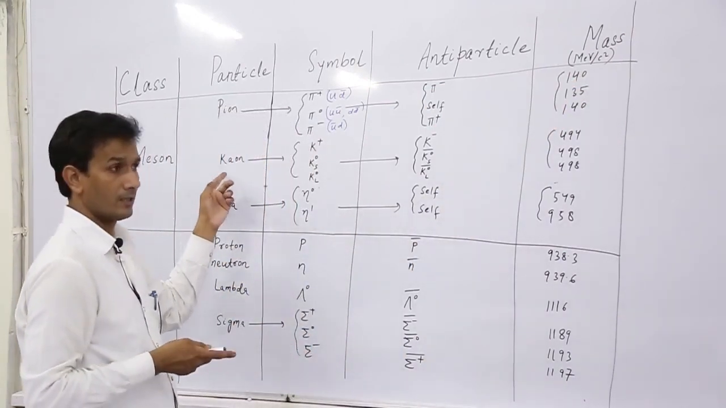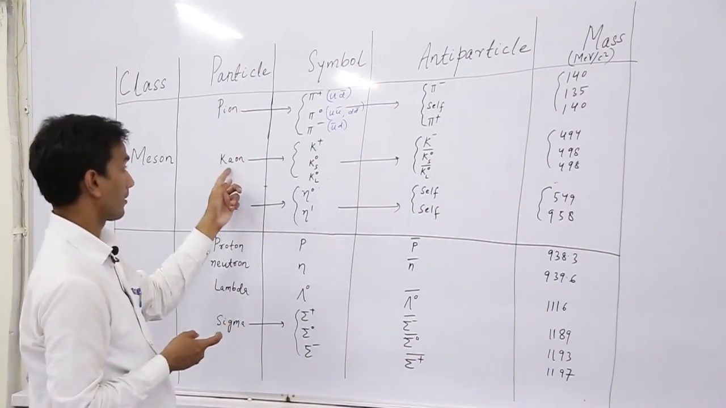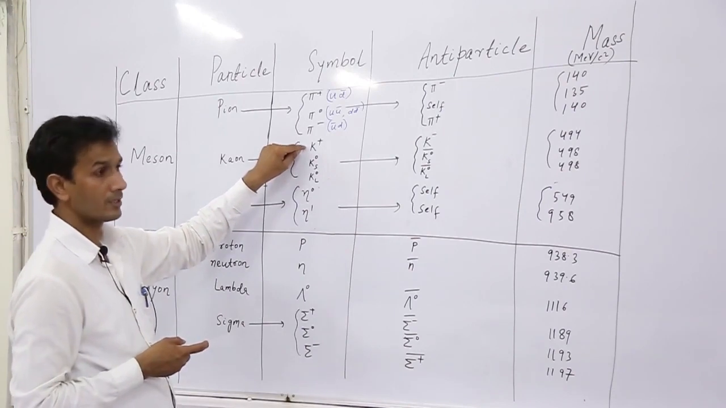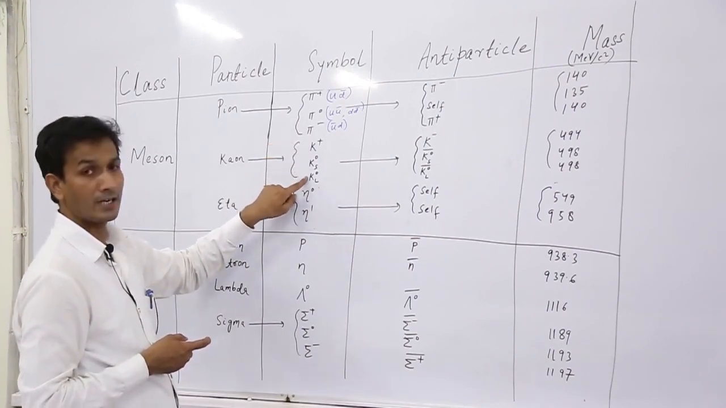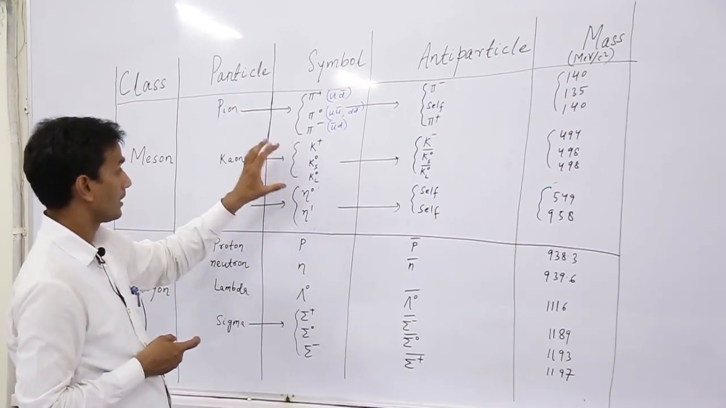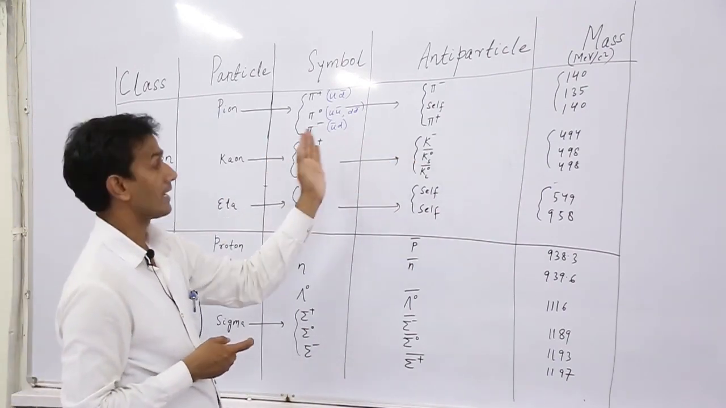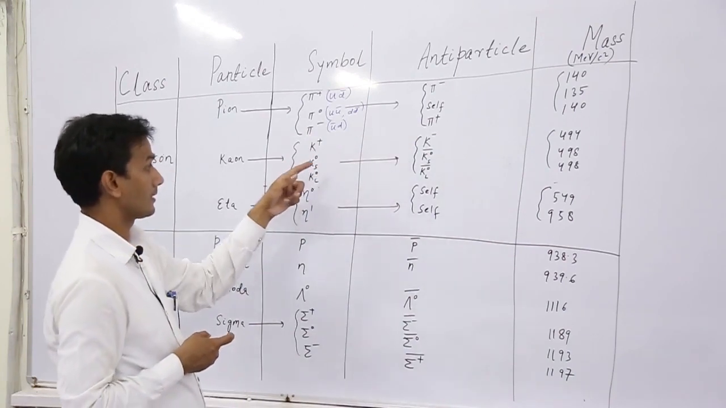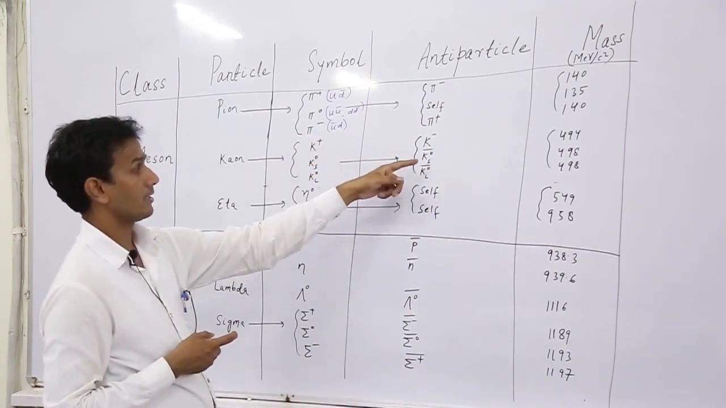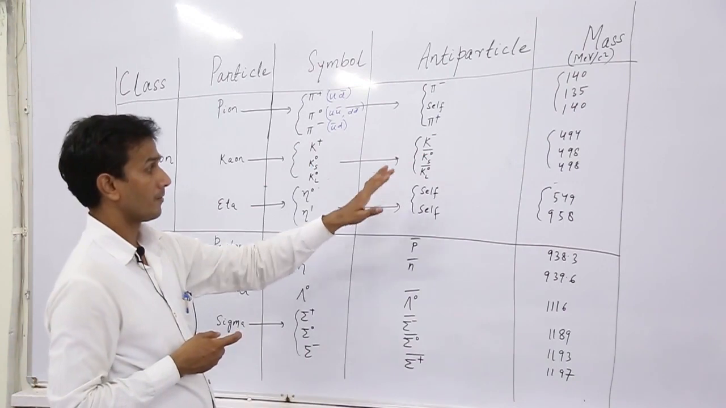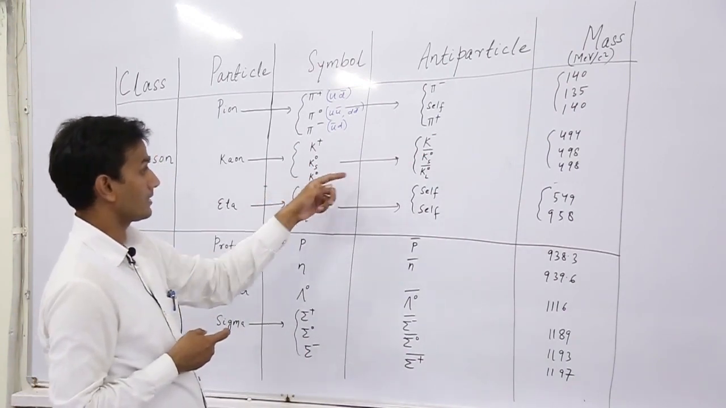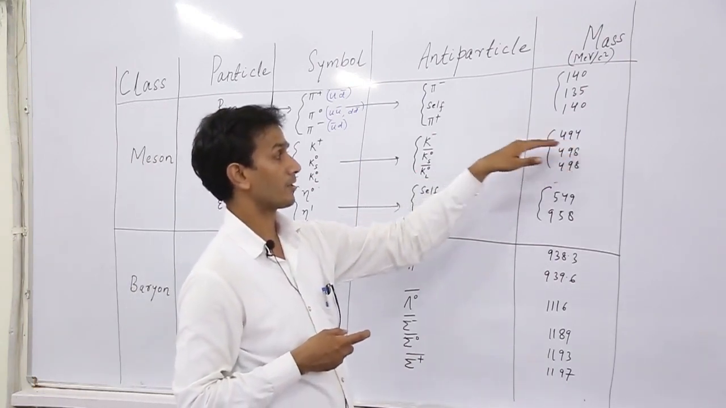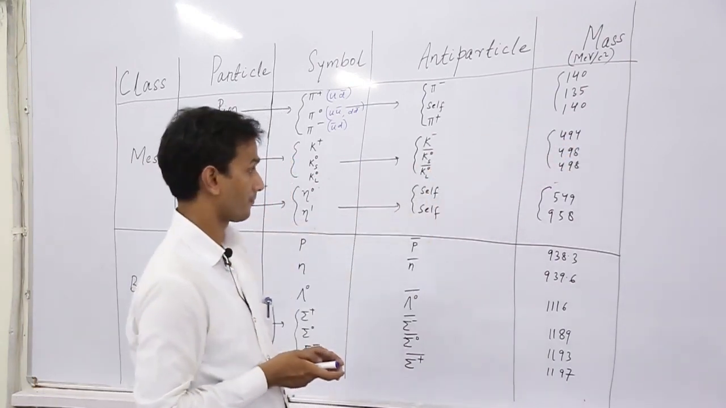Then let us discuss kaon. There are basically three types of kaons: k plus, k short and k long. And their corresponding antiparticles: the antiparticle of k plus is k minus, the antiparticle of k short is k short bar, and the antiparticle of k long is k long bar. And these are the masses of the corresponding kaons.